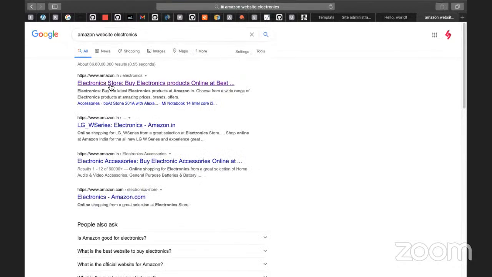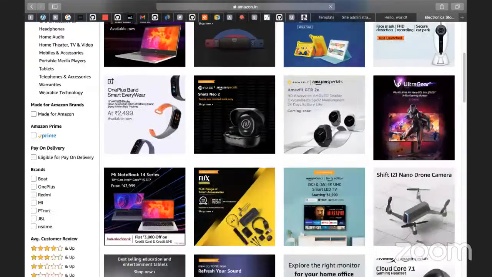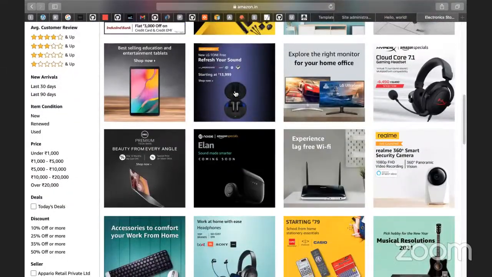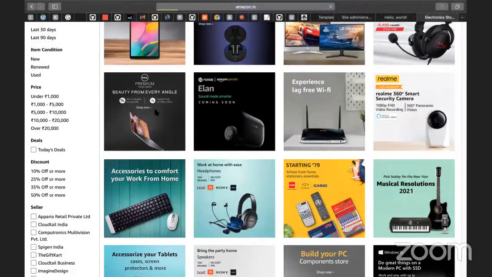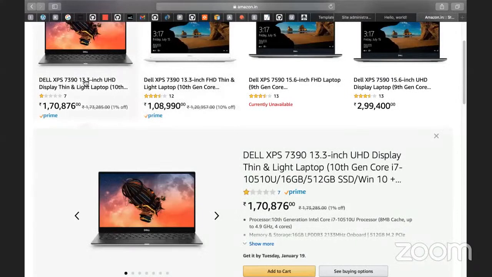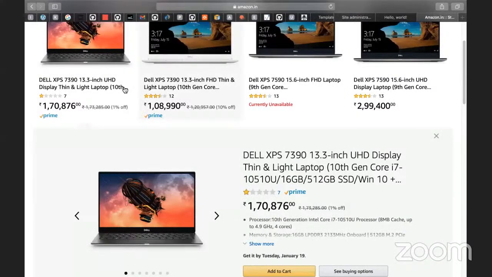So let me go to the Amazon website. I don't want to load any images here. Let me do something, for example, laptops. Click on these Dell laptops. I'm just showing this, I'm not doing anything here.